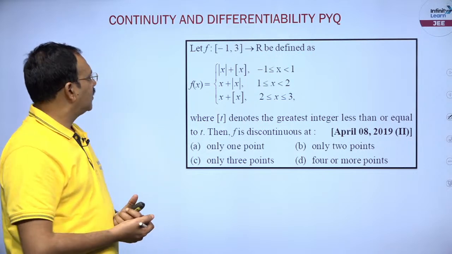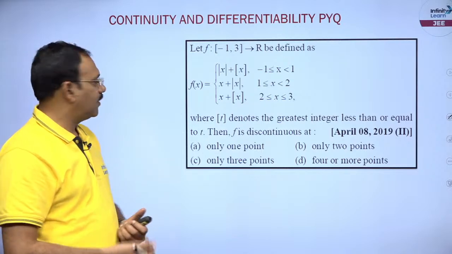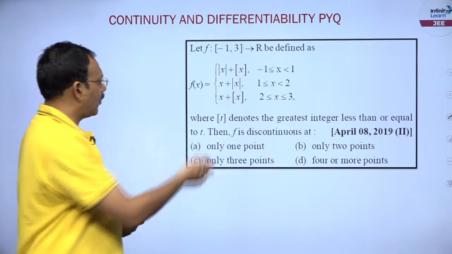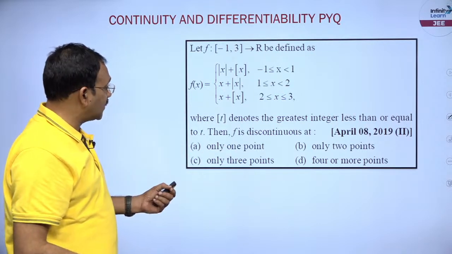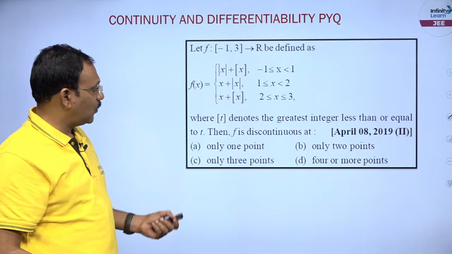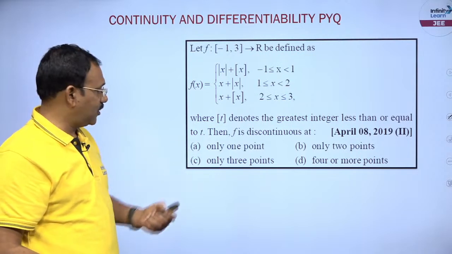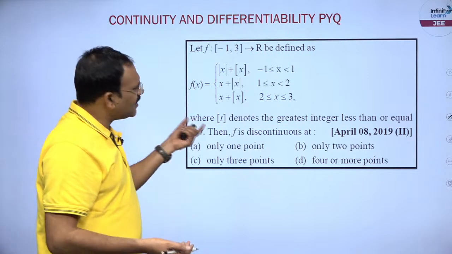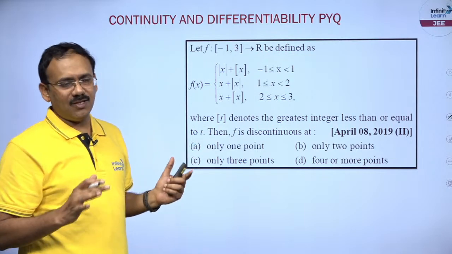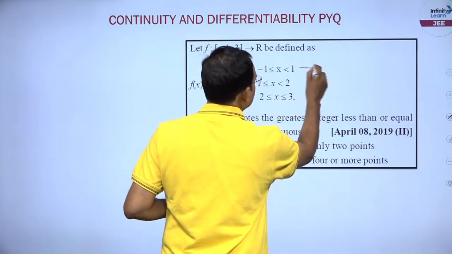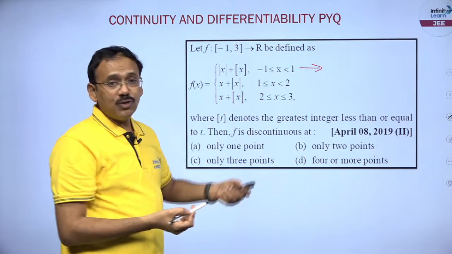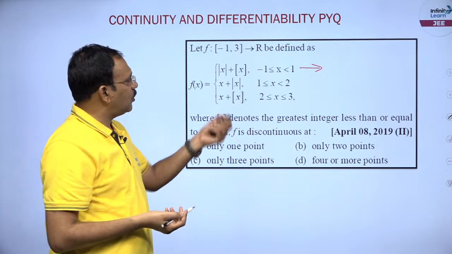2019 question it was. So, f is from minus 1 to 3, so f of x is given, you see mod x is there, step x is there. He is just asking whether the function is discontinuous at only 1 point, only 2 points, only 3 points, or 4 or more points. It is a very regular question. What we need to do is you just break the definitions. In this case, one thing I want to say, mod x, minus 1 to 0, x is negative, 0 to 1, x is positive.